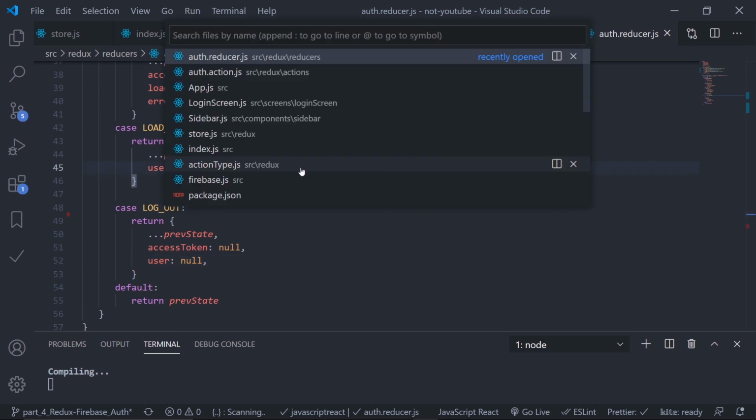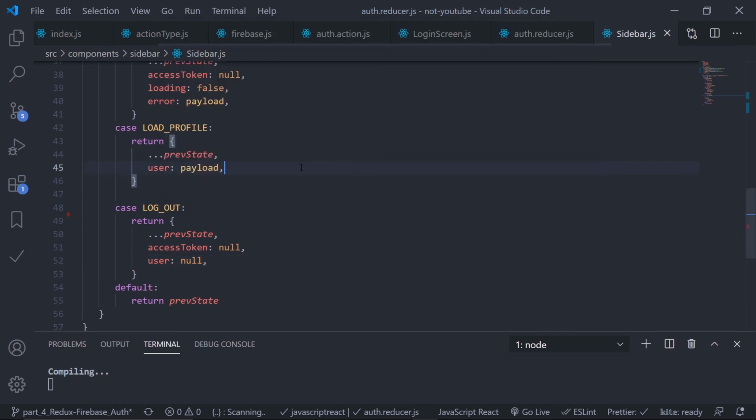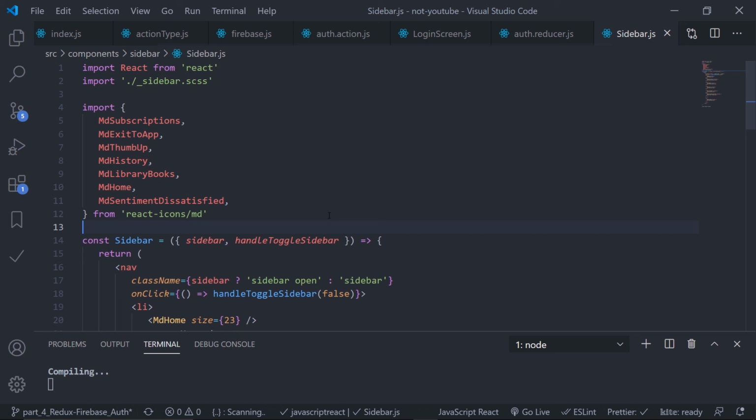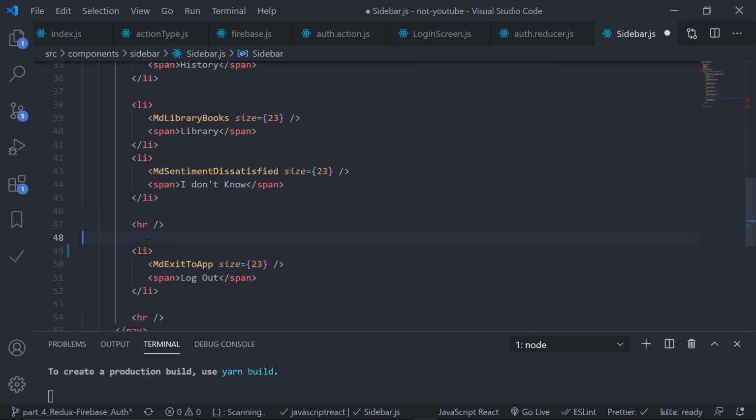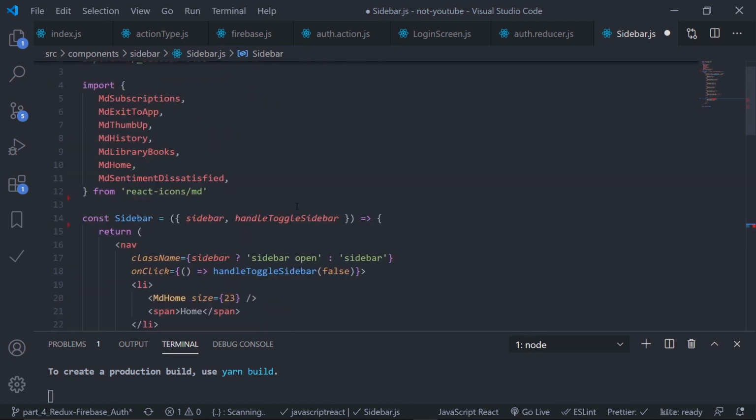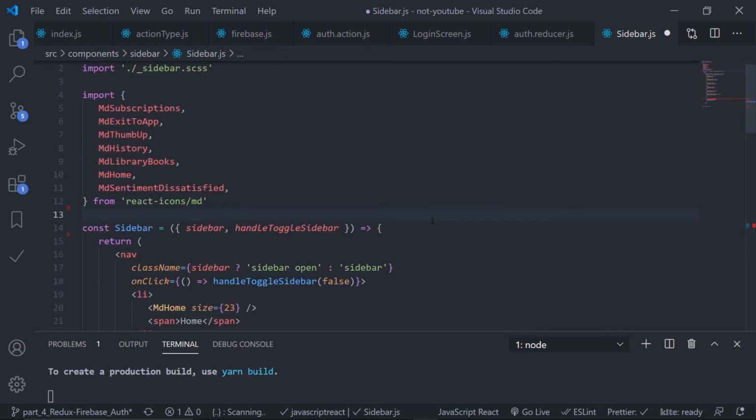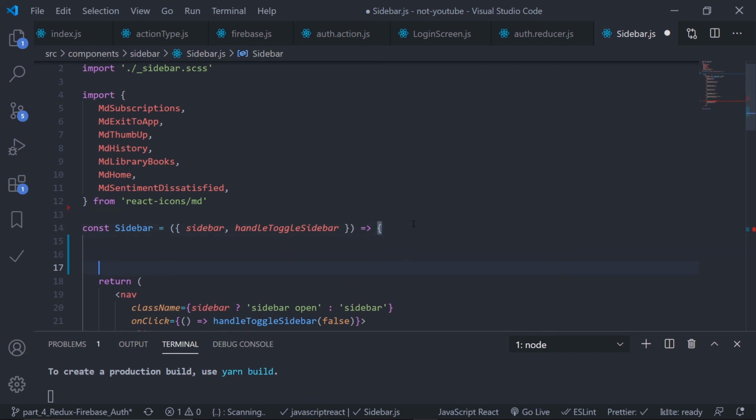So just go to the sidebar.js. Here, yeah, logout. So let's add the onClick handler. So onClick event, the handler name is logout handler or something like that. Logout handler. Copy this. Let's define the function, const logoutHandler,